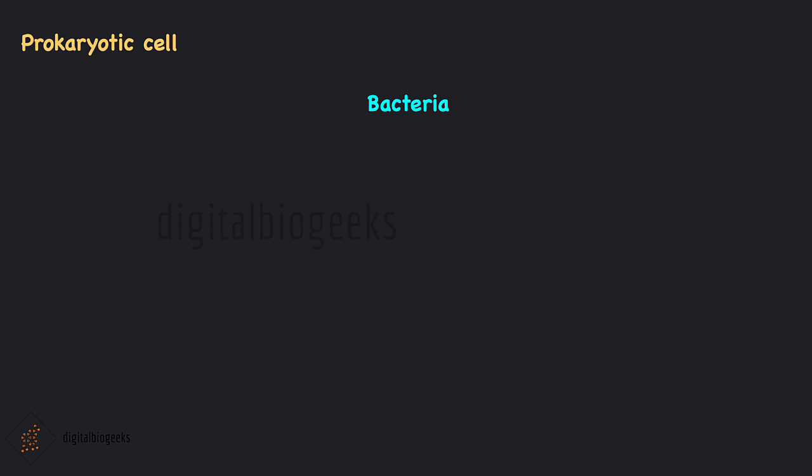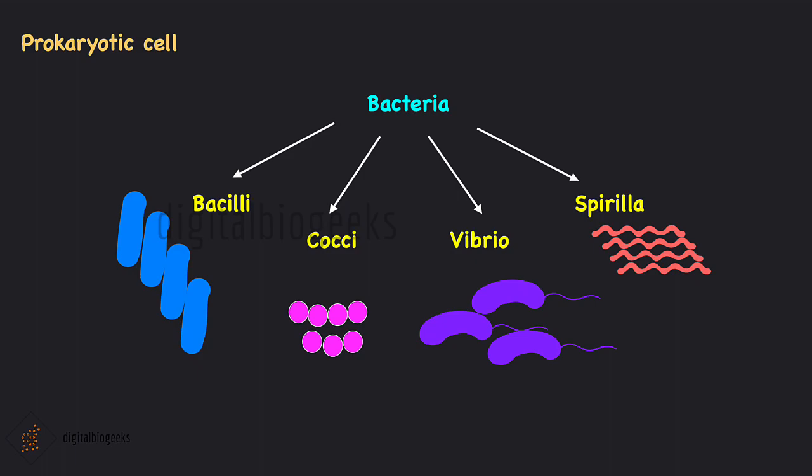Now let's learn in detail about the prokaryotic cell. We have already discussed examples of prokaryotes such as bacteria and blue-green algae. They are very small and multiply very rapidly when compared to eukaryotic cells. They vary greatly in size and shape. For example, bacteria can be divided into 4 based on their shape. Bacilli, they are rod-shaped, cocci, spherical-shaped, vibrio, comma-shaped, and spirillum, spiral-shaped. Even though there is a wide variety in size and shape, the fundamental organization is similar.